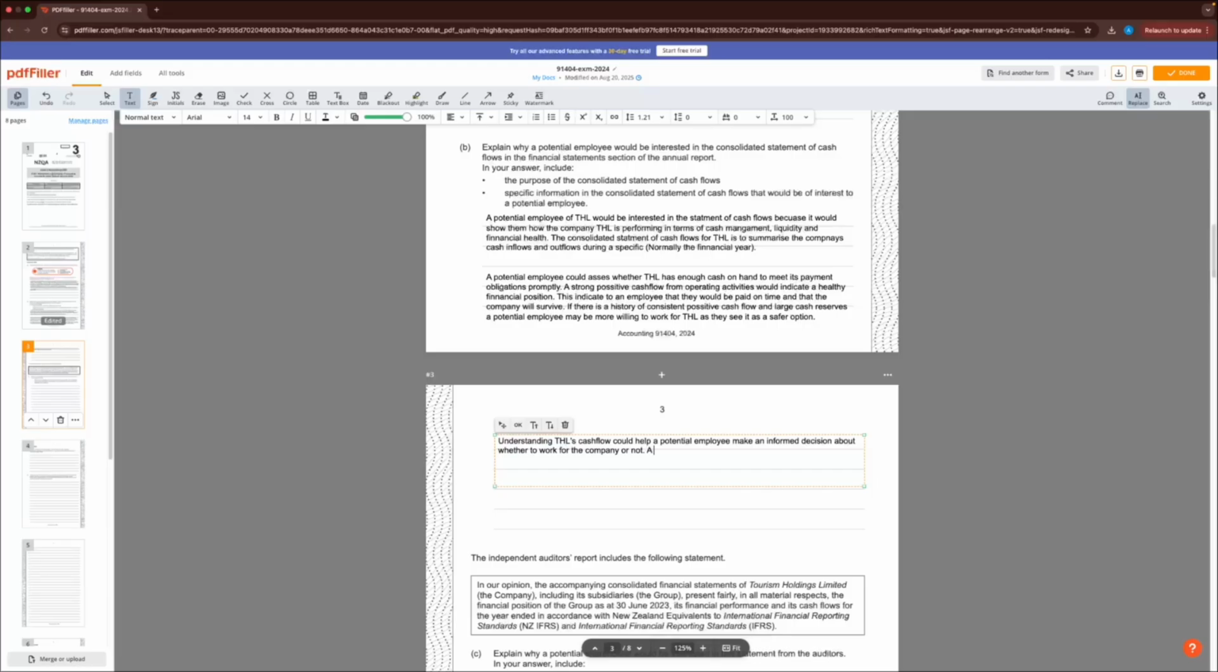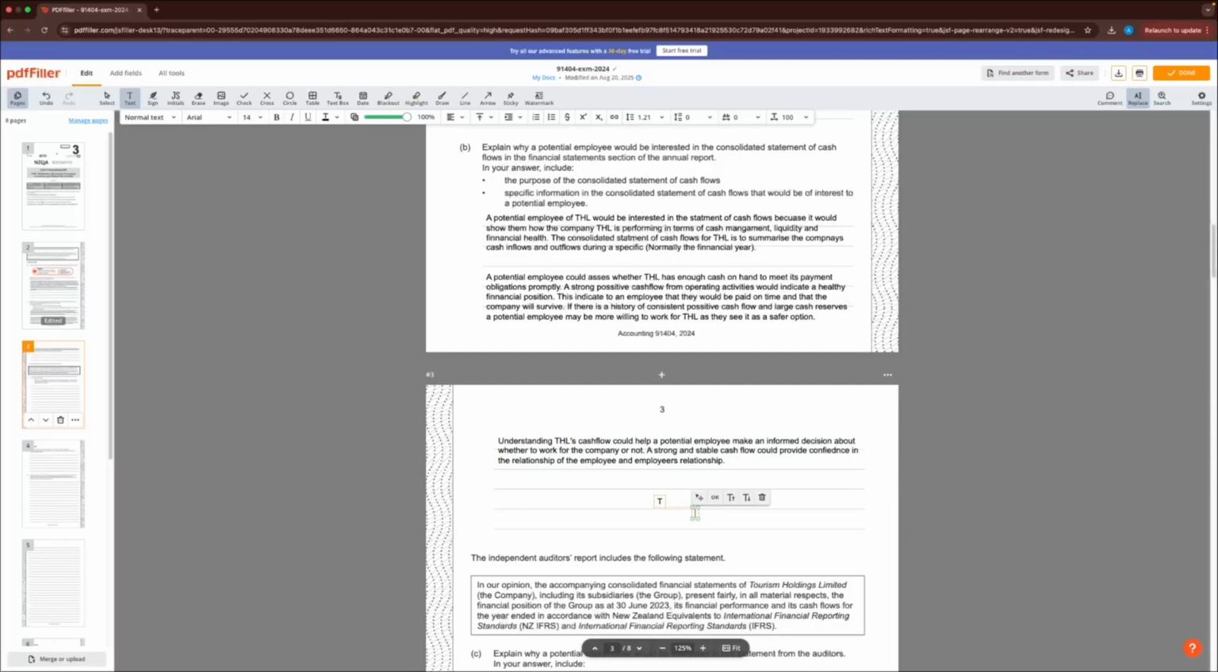We'll just say one final sentence wrapping it up. So a strong and stable cash flow could provide confidence in the relationship of the employee and employer relationship. Alrighty.